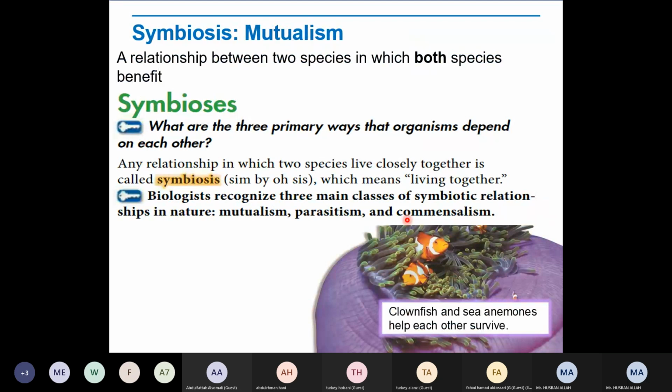Like the example which is given in your book, the sea animal's sting has two functions: to capture prey and to protect the animal from predators.